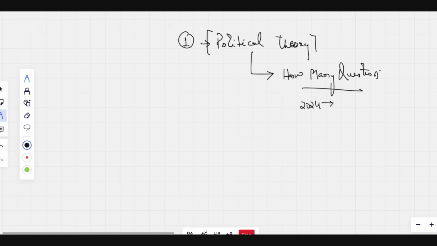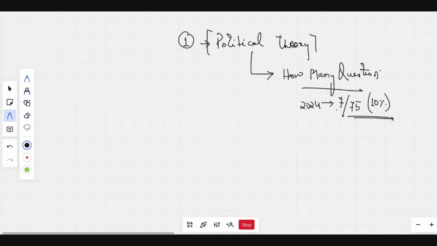If we look at political theory, a total of only 7 questions out of 75 were asked. So what percentage is that? Roughly 10%. It's less than 10%, but you can say 10%.